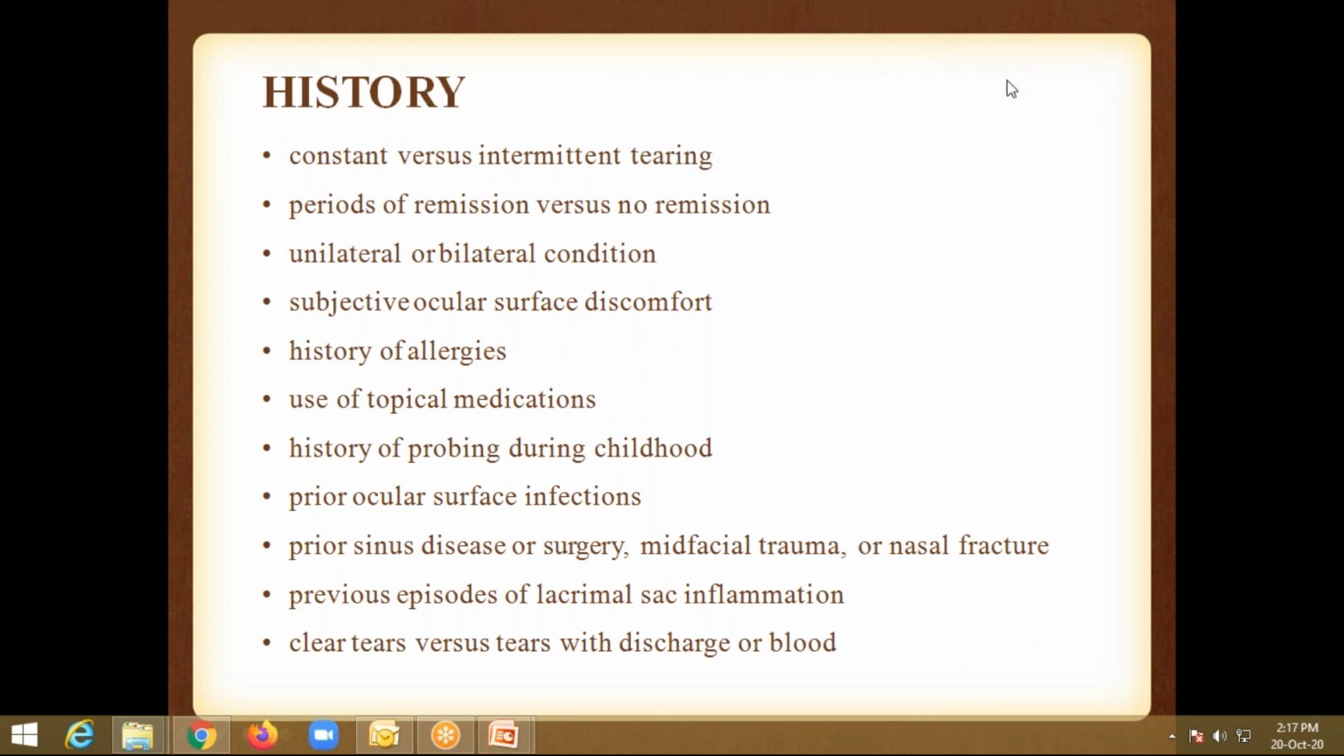So history, what history you are supposed to take? Whether the tearing is constant, whether it's continuous or intermittent. Are there any periods of remission versus no remission? Whether it is unilateral or bilateral. Any subjective discomfort, any foreign body sensation or any itching or something is there.